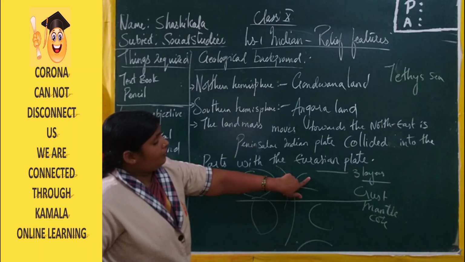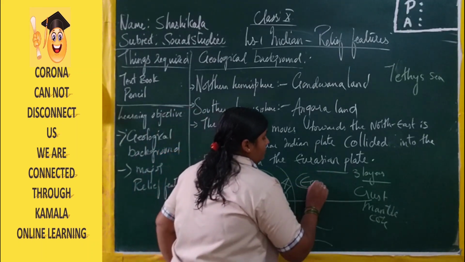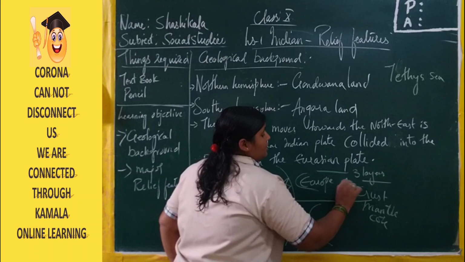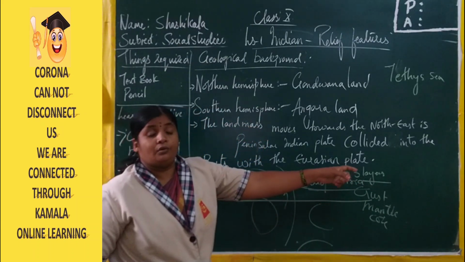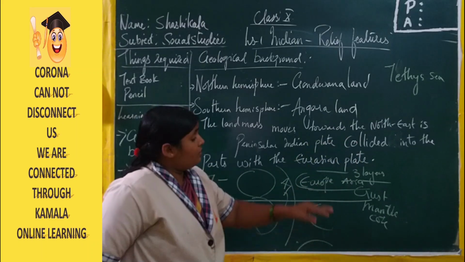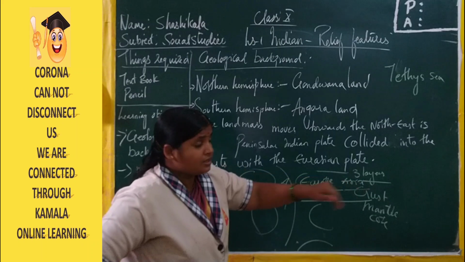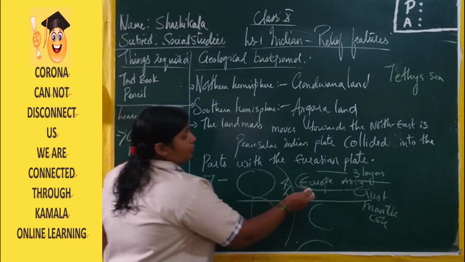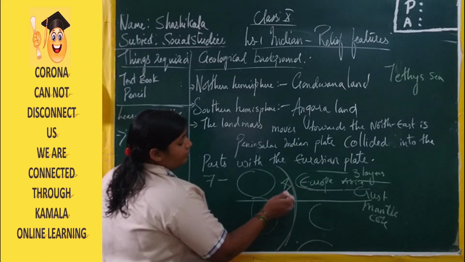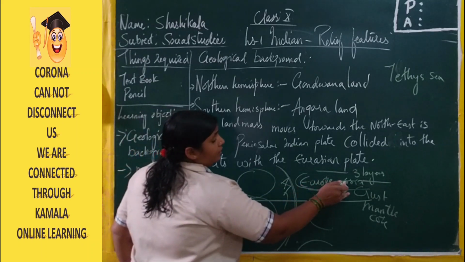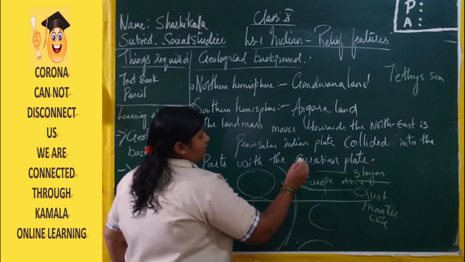Europe and Asia form a continuous landmass. From here to here there is no sea or river dividing both the continents. Due to this effect, as we move away from the Atlantic Ocean, Europe and Asia are moving towards the northeast direction.